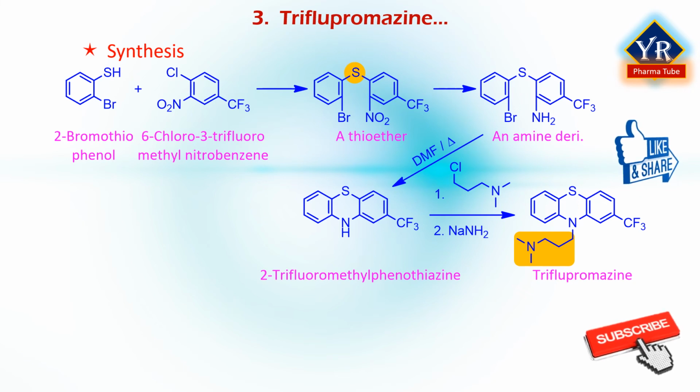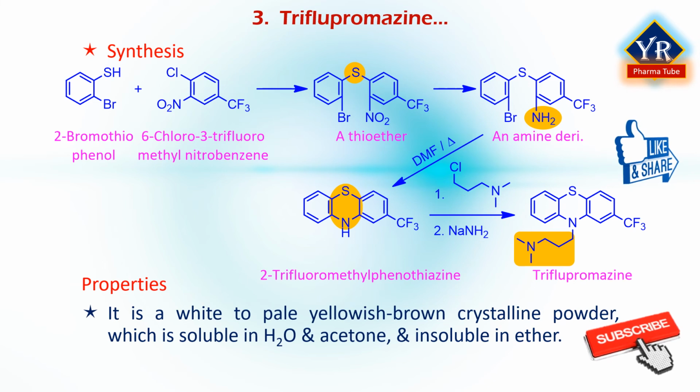The nitro group of the thioether is then reduced to form an aniline. Heating this aniline derivative in a solvent such as dimethylformamide leads to displacement of bromine by amino nitrogen and forms the 2-trifluoromethyl phenothiazine.